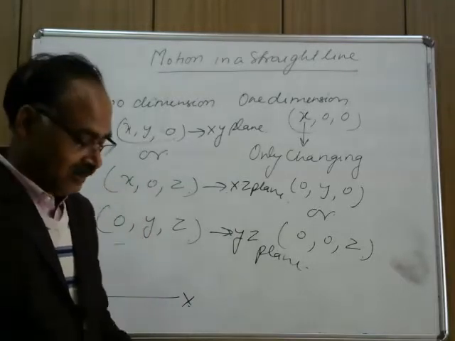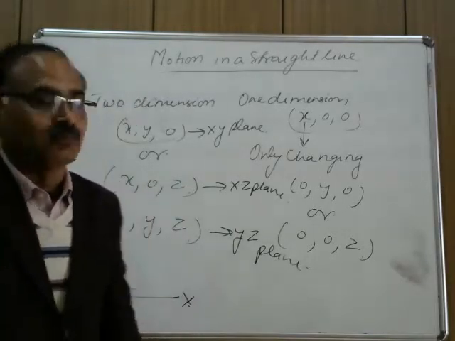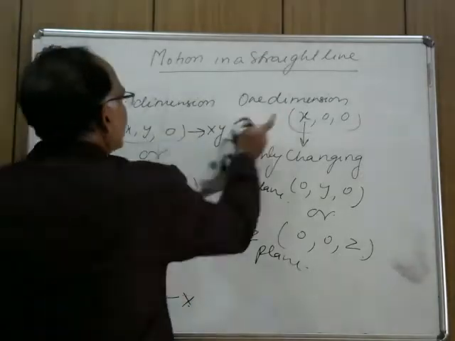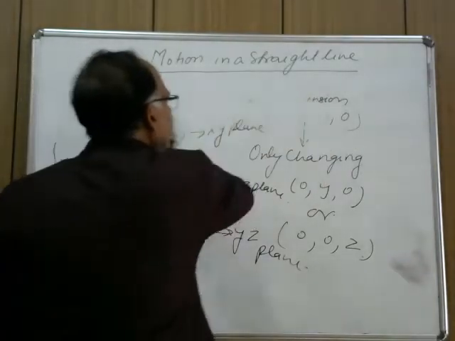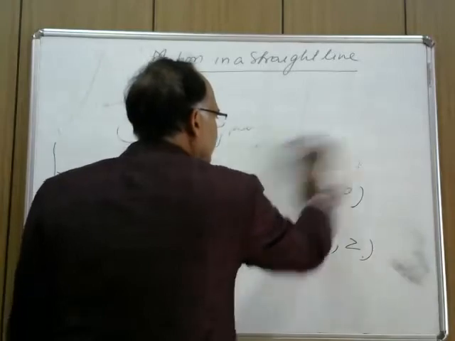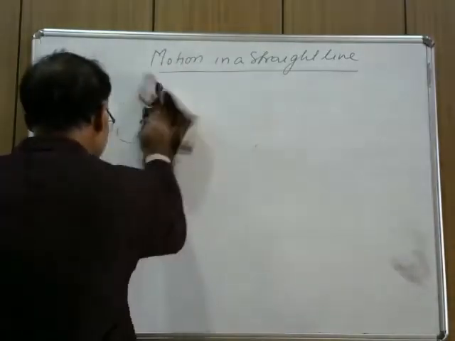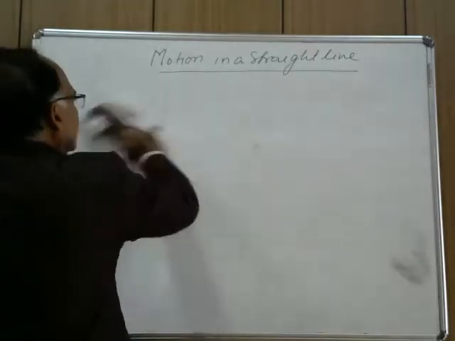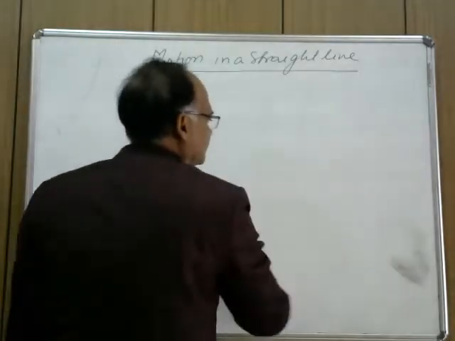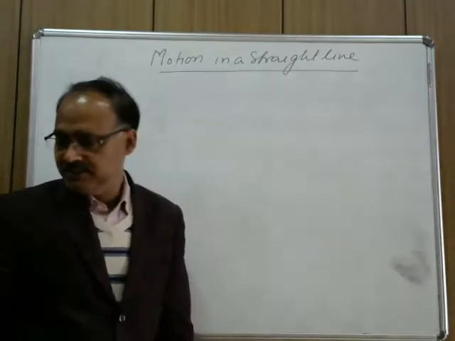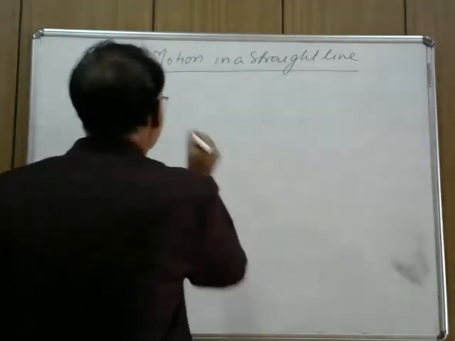Now let us discuss the motion in three dimension. This is one dimension, two dimension, and now we discuss motion in three dimension. In three-dimensional motion, the three coordinates, x comma y comma z, continue to change with time.